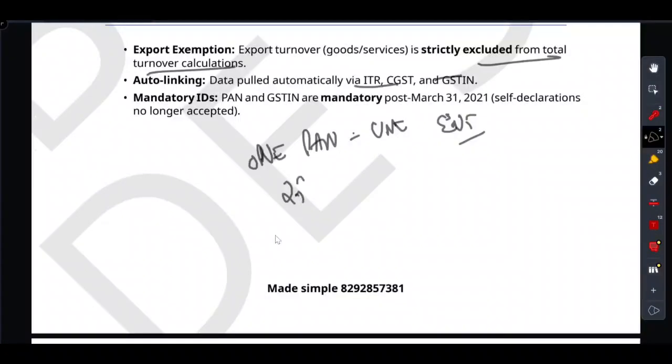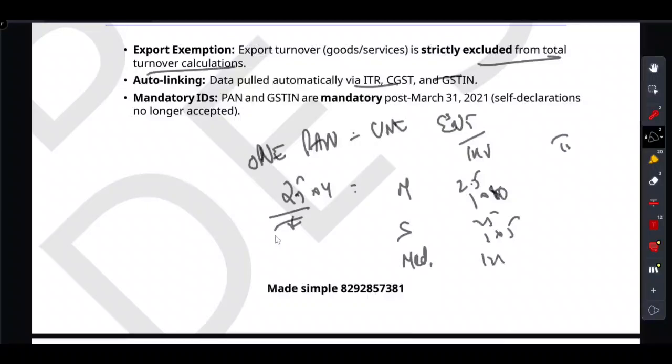So start with 2.5, multiply by 4. So this 2.5, you can see micro, small, and medium. And then we write about investment and turnover. So just write 2.5, multiply it with 10, you will get 25. Multiply with 5, you get 125. And multiply it with 4, you get 10.